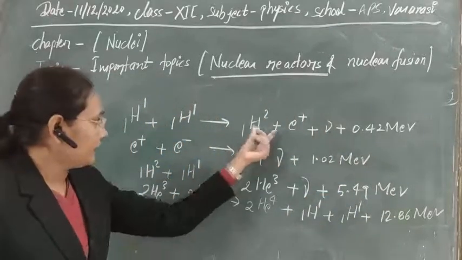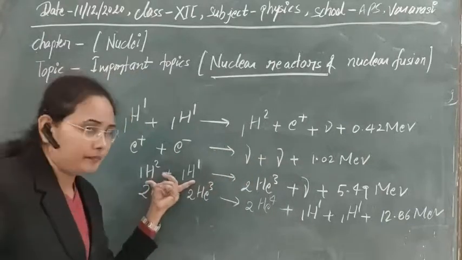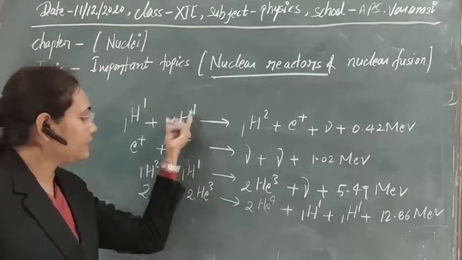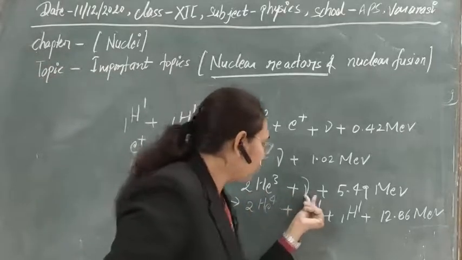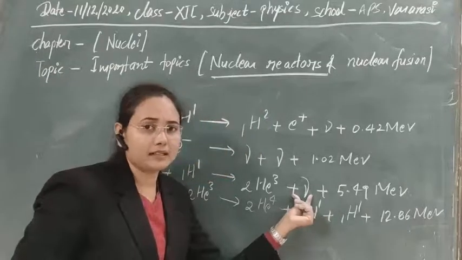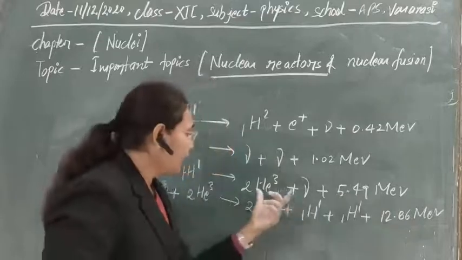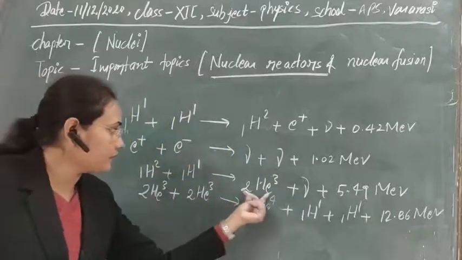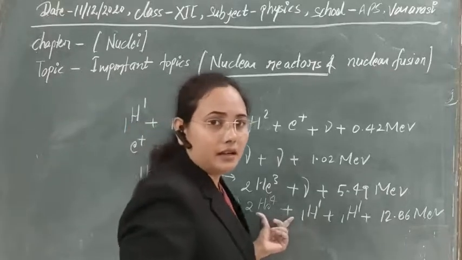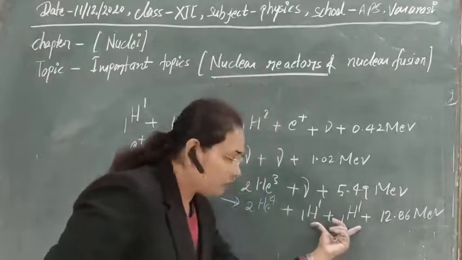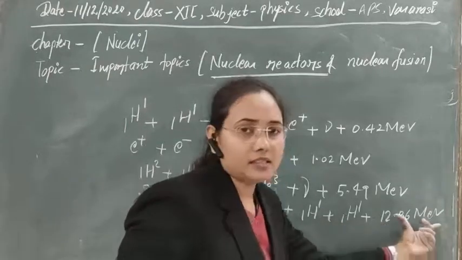Third, this produced isotope of hydrogen can again fuse with hydrogen and form helium nuclei, and some particles are also emitted, and again we get a huge amount of energy. And then, if two of these helium nuclei fuse together, ultimately we get a helium nucleus, and again we get hydrogen nuclei in the output, and this amount of energy.